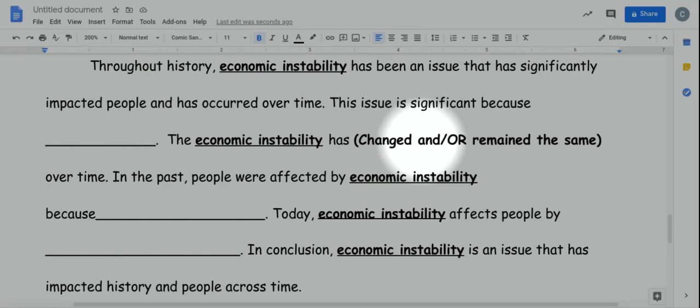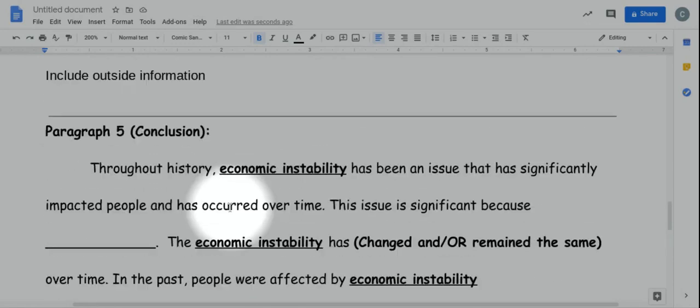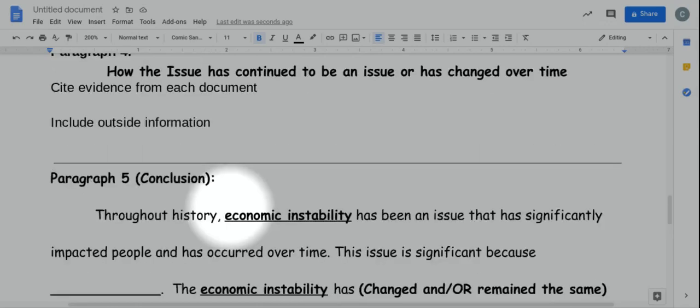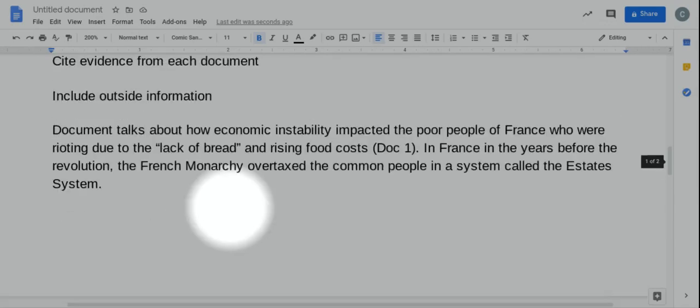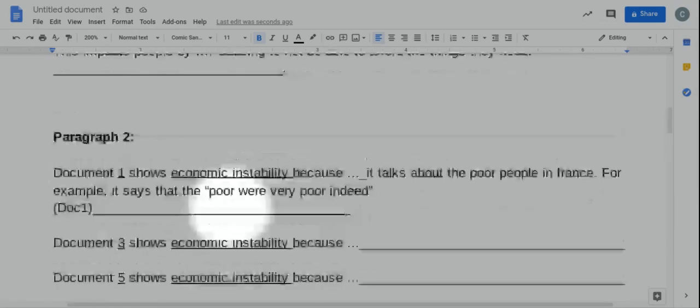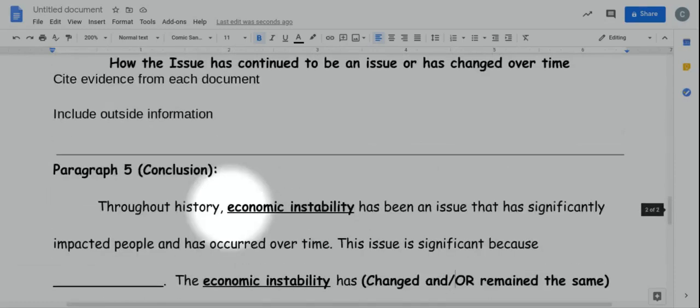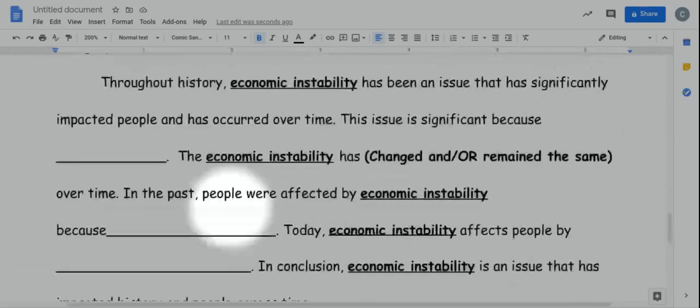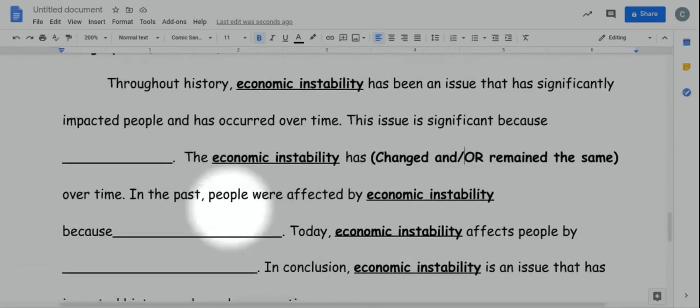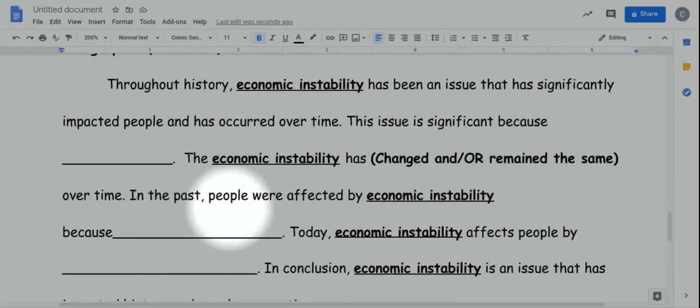That's okay. Now, keep in mind when we're writing this, we're filling in these spaces with the relevant information, but we don't need to put all the stuff that we talked about in paragraph 4, paragraph 3, paragraph 2, because we already did that. That's the meat and potatoes of our essay. What we need to do is just review it. So in the conclusion, you're going to reference it generally, but not go through every detail that you talked about.